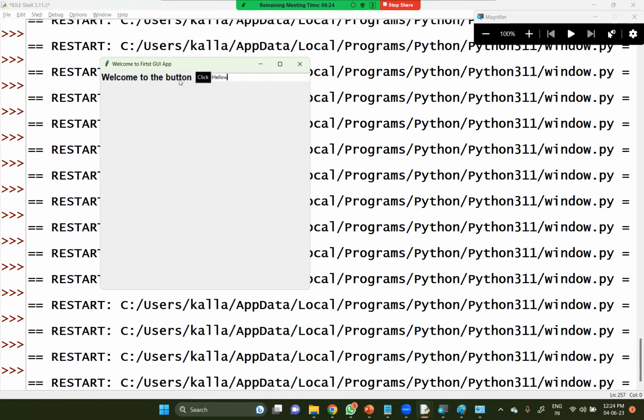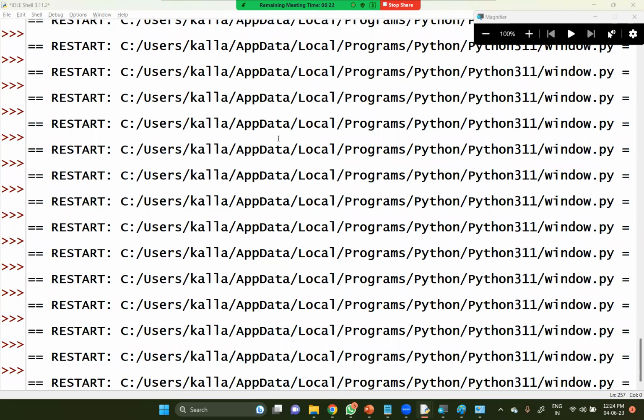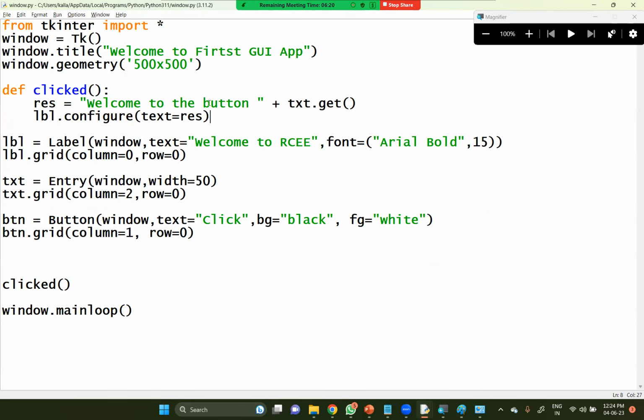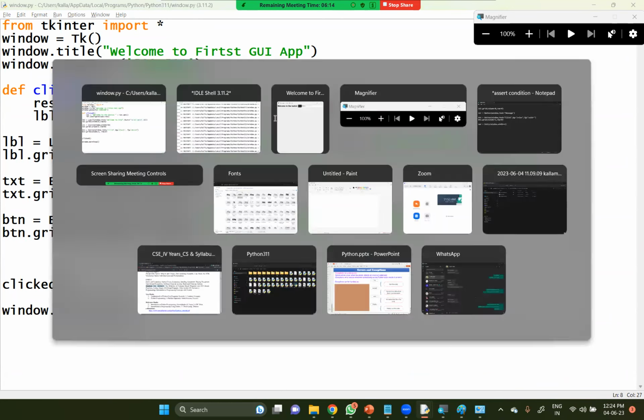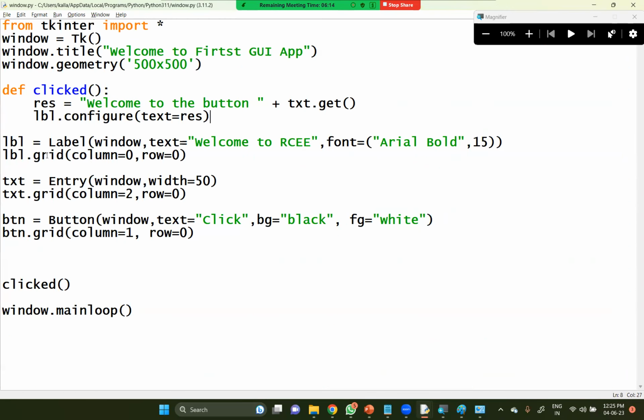Okay, button, welcome to the button plus whatever the text which has been got here. So that particular thing is going to be, let me use label.grid, label button.grid, column 1 row 0. So let me take it as row 1.